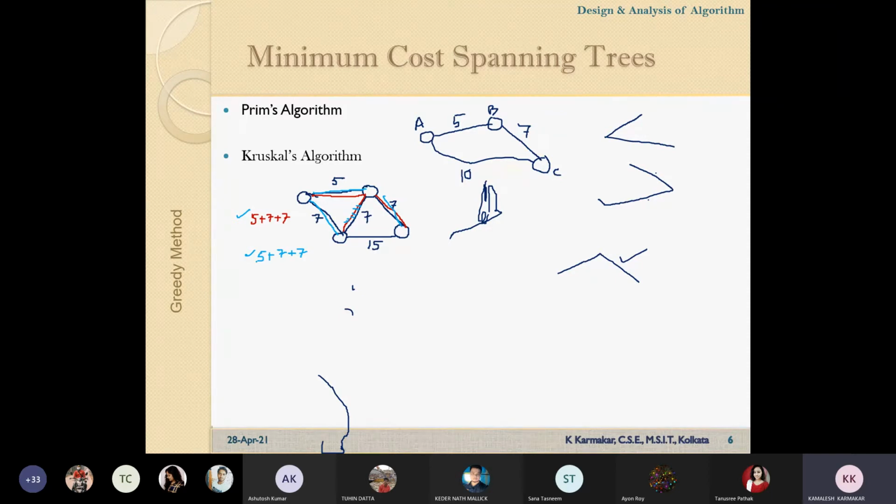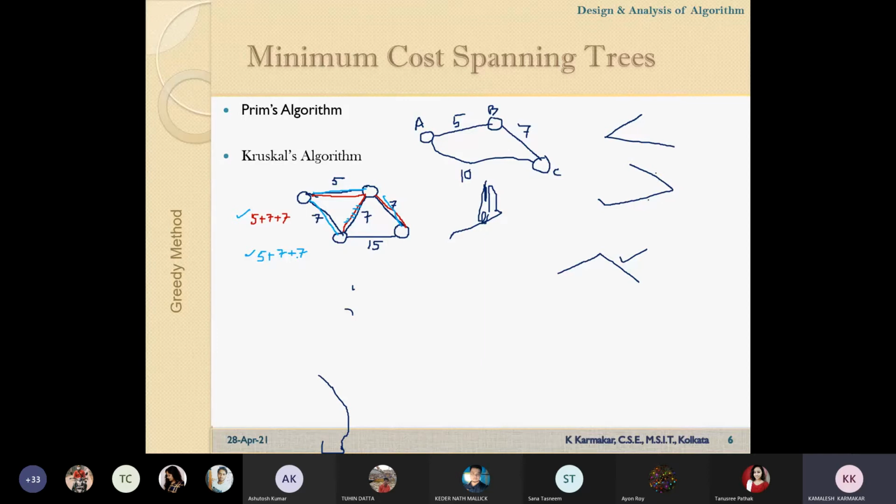Okay, so if I run this program, in my case I may get a spanning tree which is marked by red lines. If you run this program, your program may give another spanning tree which is highlighted by this color. But both of them are minimum. This is an optimal spanning tree, and in this graph we have multiple minimal spanning trees. Which one is being selected doesn't matter, but the trees are different.